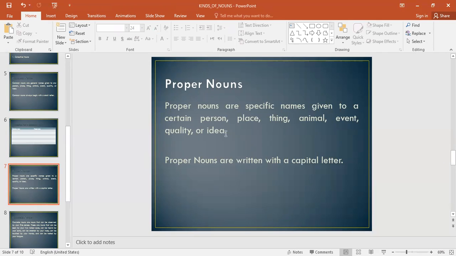So this is what I need you guys to remember. Proper nouns are specific and very detailed. Instead of just saying doctor, doctor alone is common. I can change it to Doctor John. Then here again, Dr. John is more specific. It is proper. And in this case, we need to capitalize the D in doctor and the J in John. So this is how we tell the difference between common versus proper.